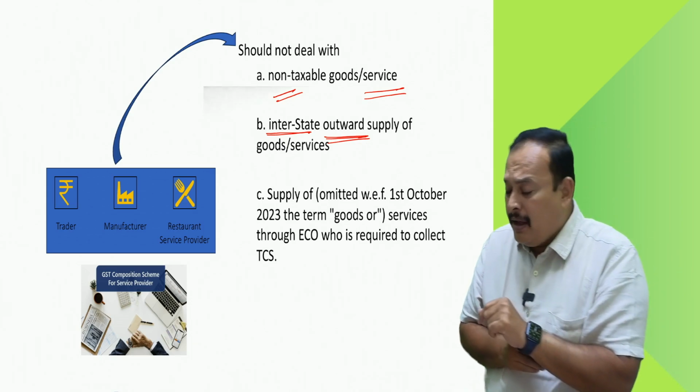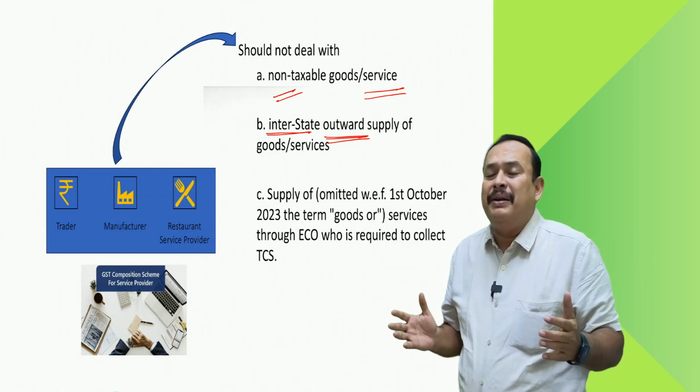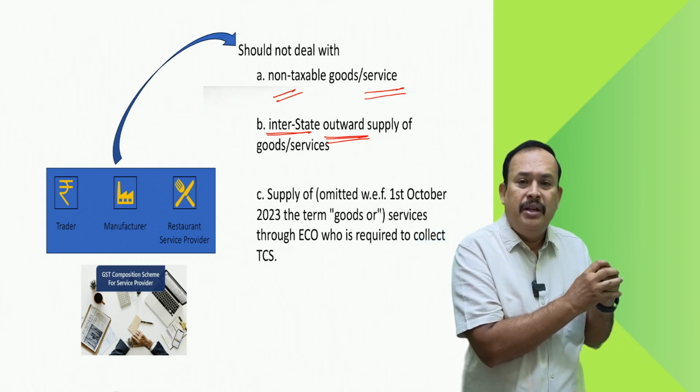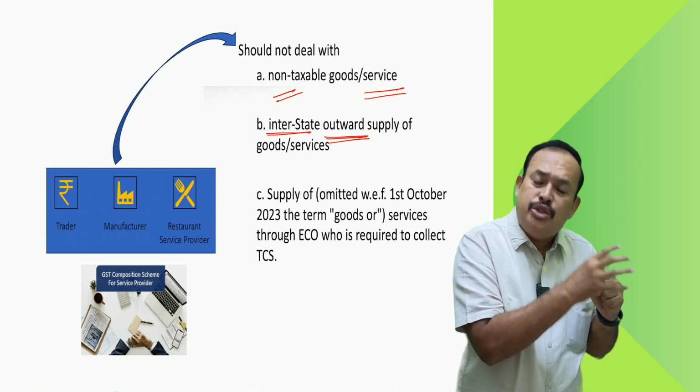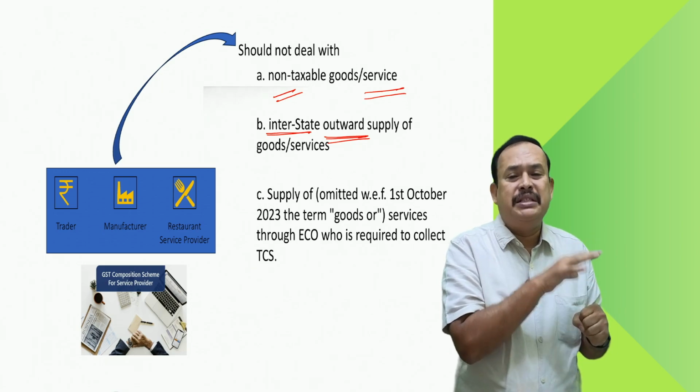Sir, I supply the goods in the following manner. I am Mr. C of Chennai. I have chosen the composition scheme. I am paying the GST under the composition scheme.